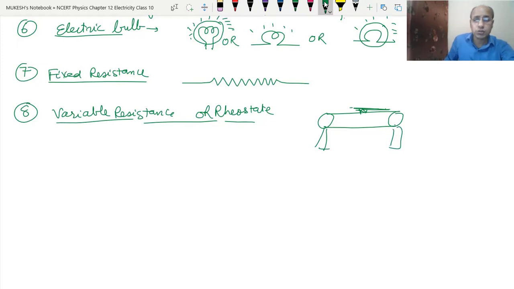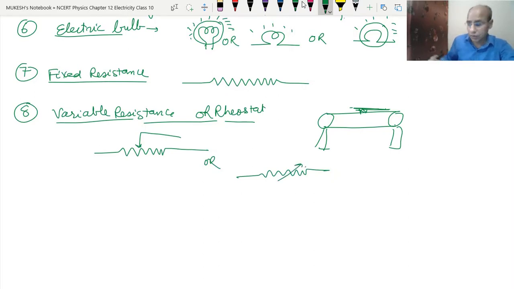When we move the slider, it changes the resistance and thereby changes the current and potential difference. In symbolic form it is shown as just like the resistance with a slider, or the resistance and an arrow between them. So this is the symbol of variable resistance or rheostat.